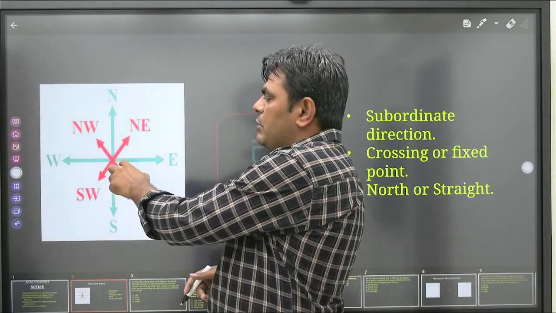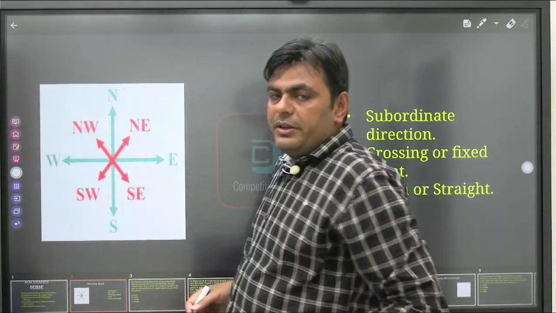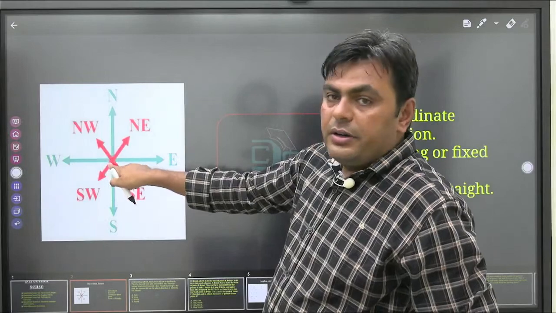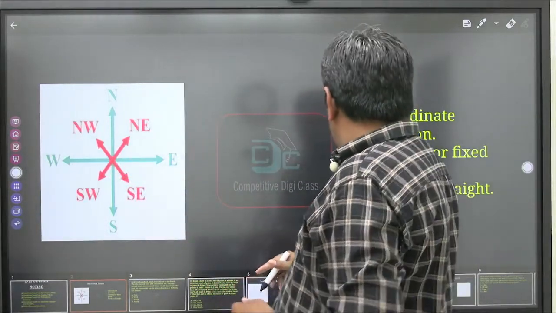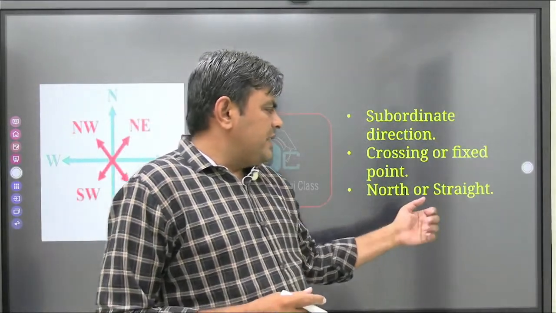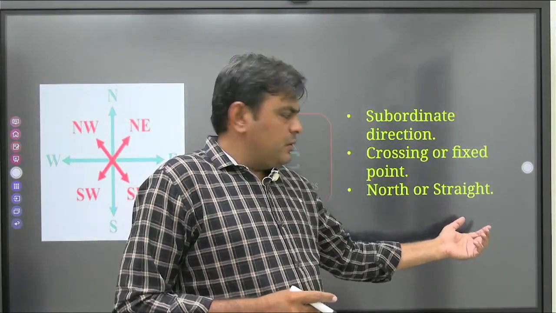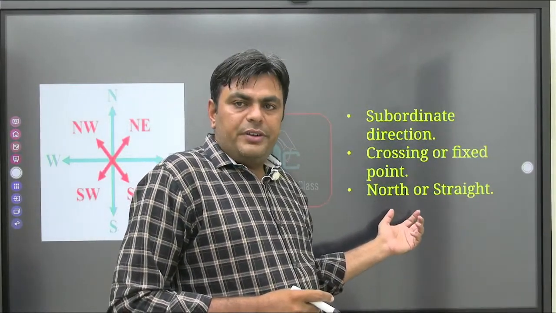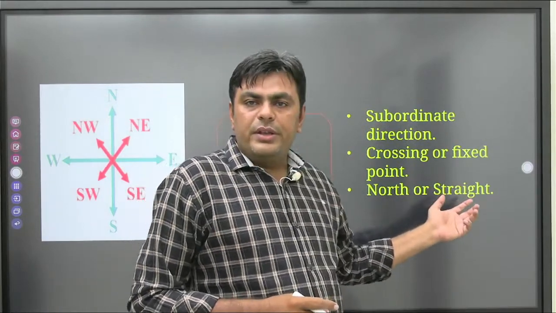If they ask about these terms in examination, it means you need to consider this point. Sometimes they also say straight direction, so you need to consider north direction. Straight or north direction, both are the same thing.